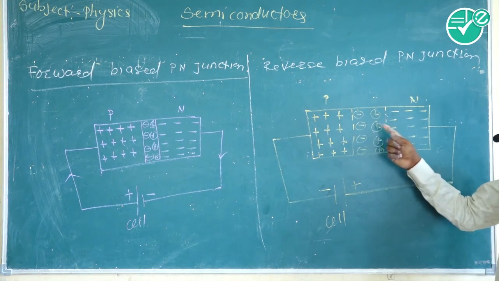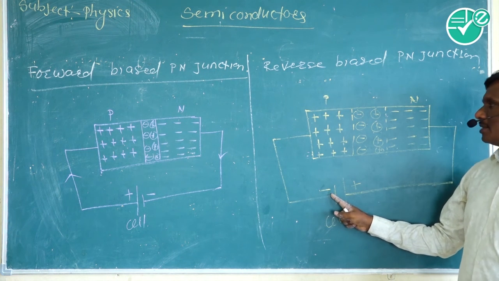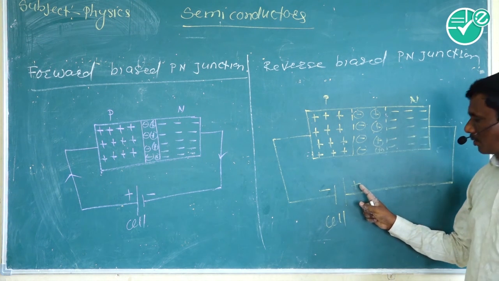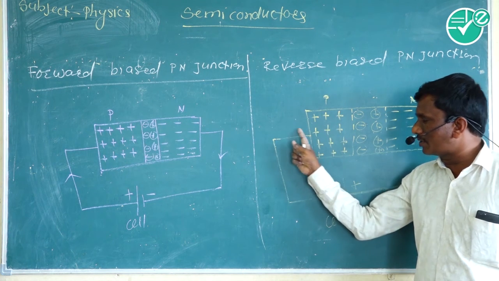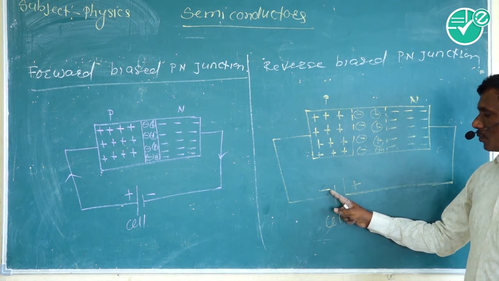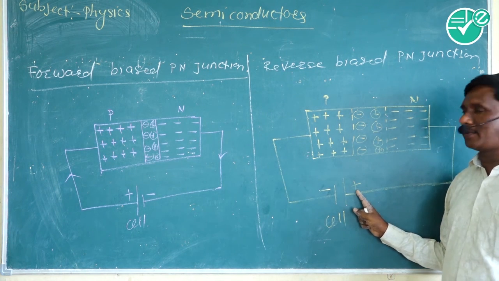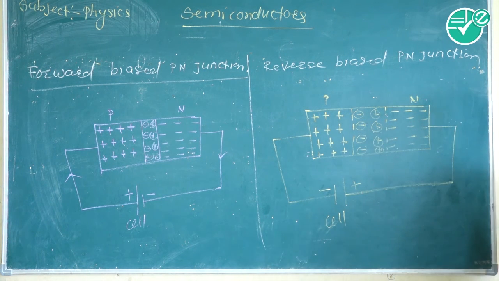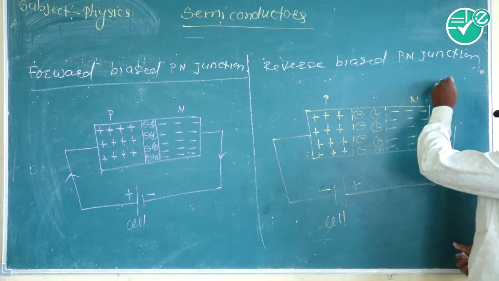And reverse bias means the p-type is connected to the negative terminal of the cell, and the n-type is connected to the positive terminal of the cell. These holes, which are positive charges, are attracted towards the negative terminal of the cell, and the electrons are attracted towards the positive terminal, and the width of the depletion layer increases.